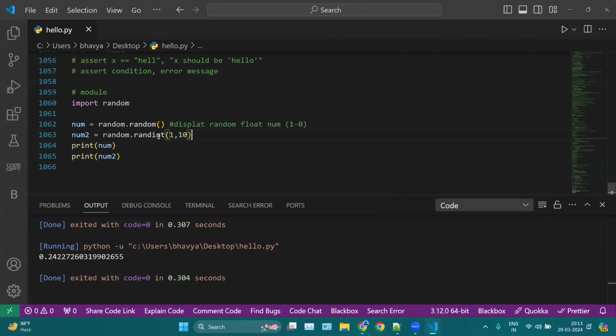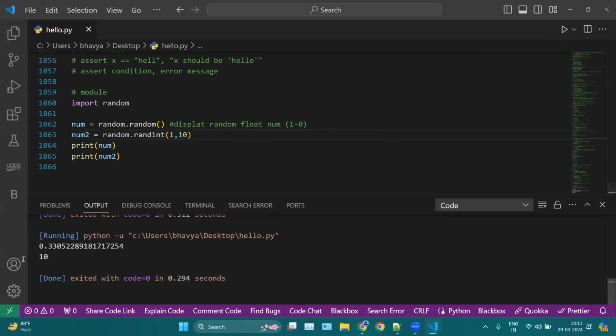Okay, so if I run this, now this will provide you integer numbers only. So here we have 2. If you run it, 10, and then again 10, and then you run again 3, and so on. Okay, so this is like a format, or we can say a universal format of using modules in Python. Simply import your random or your module. Secondly, if you want to access any function from your module, first the name of your module, which is random here as it is. Secondly, what kind of function of which classes you want to access from your random module. Okay, so this is how we use the random module.